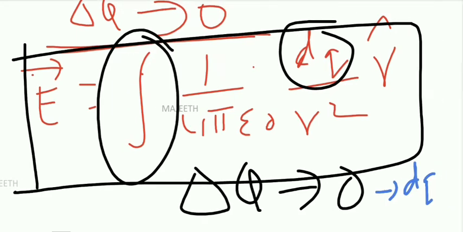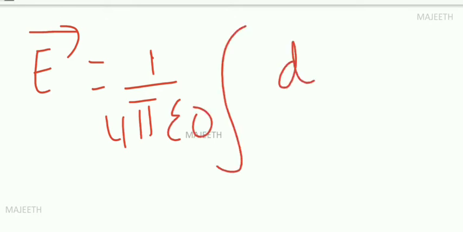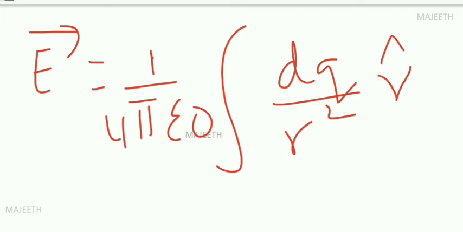So the electric field due to a continuous charge distribution is 1 by 4 pi epsilon naught, the constant taken outside, integral of dq by r squared into r cap. This equation is very, very important. This equation is what we use in real time to find the electric field, not the summation equation. Yes, hope you understand this. Clear? Now we will go there.